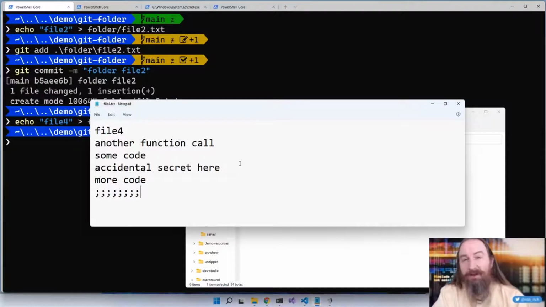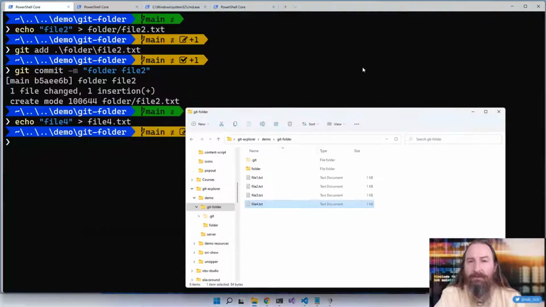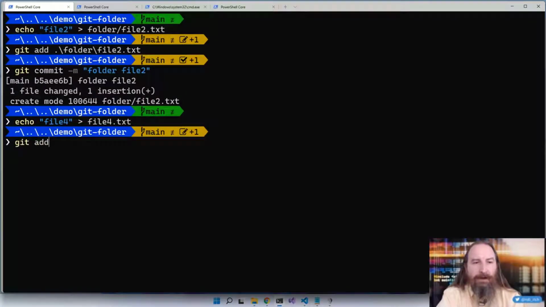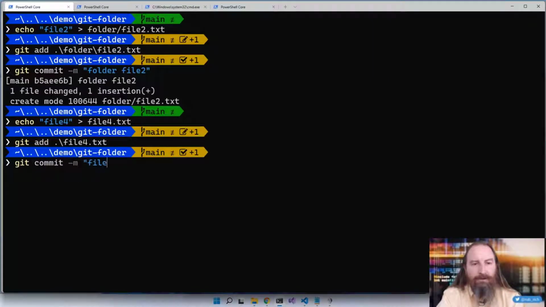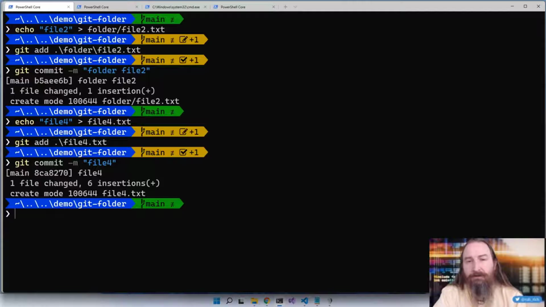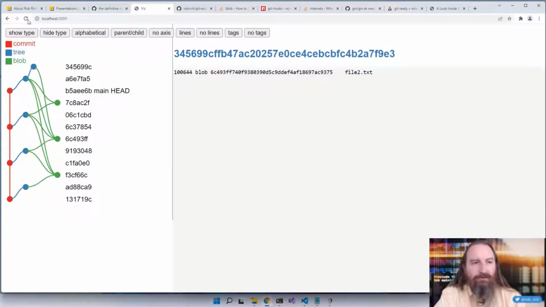So now I have my code, and I accidentally committed a secret. Let's see what happens. So I'm going to git add file4, git commit -m file 4.